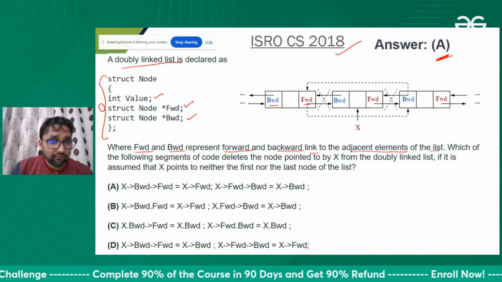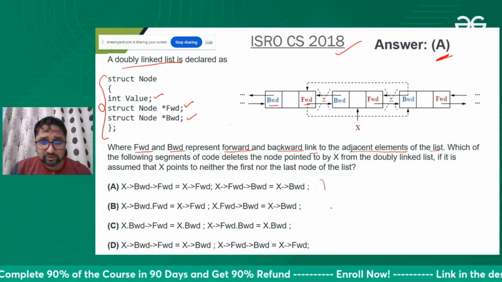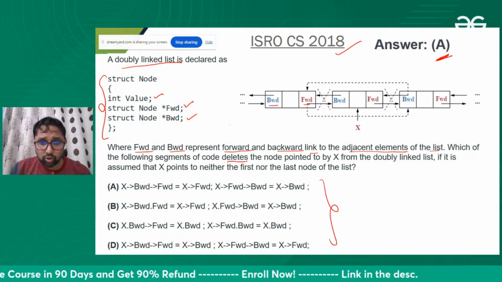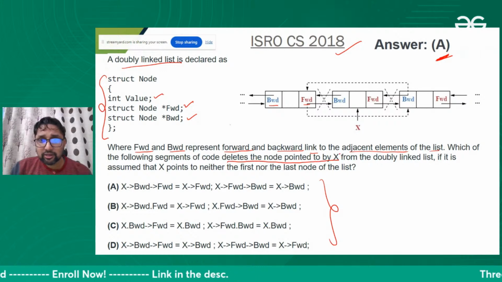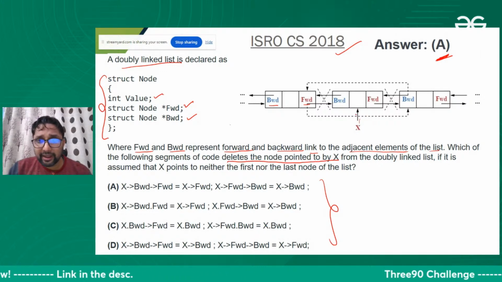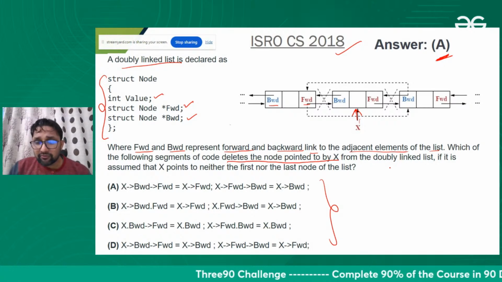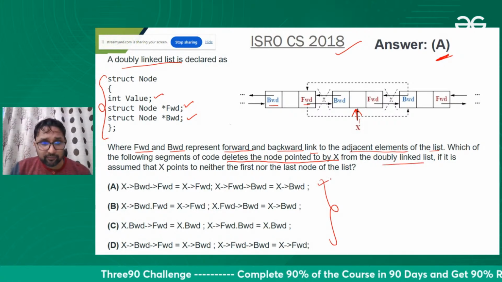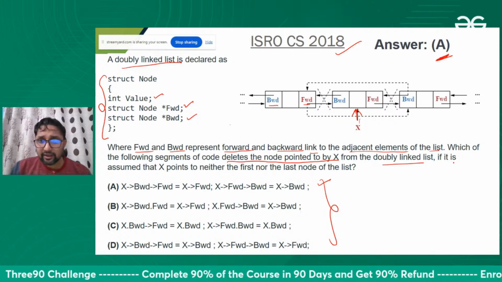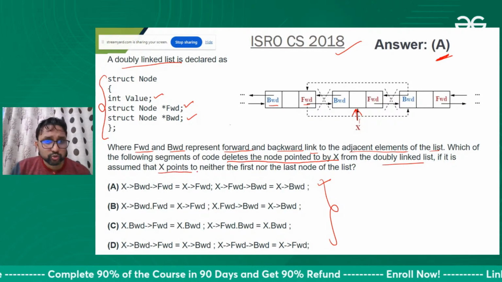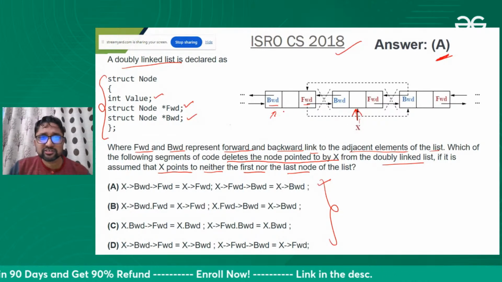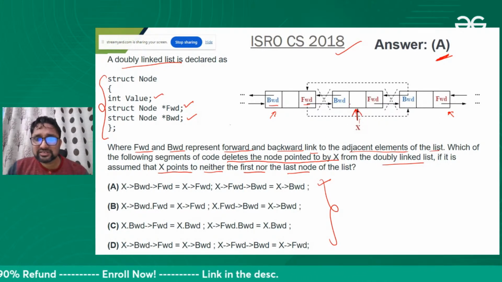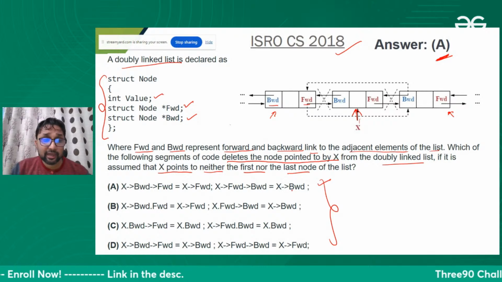Which of the following segments of code deletes the node pointed to by X? Let's suppose this is the node pointed to by X. If we want to delete this node, which statement can help us? It is assumed that X points to neither the first node nor the last node. So X is somewhere in the middle.